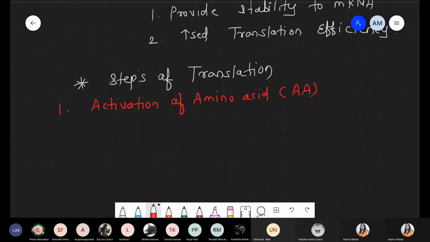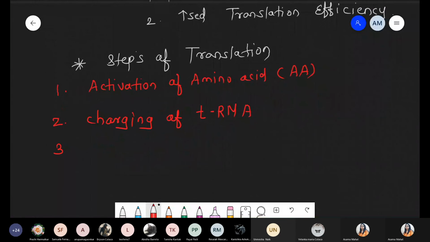So remember AA, amino acid. Second step: charging of tRNA, charging of transfer RNA. Third step: initiation. Fourth: elongation, and finally termination.